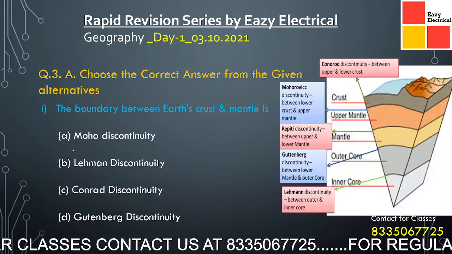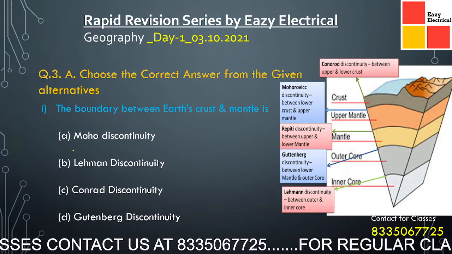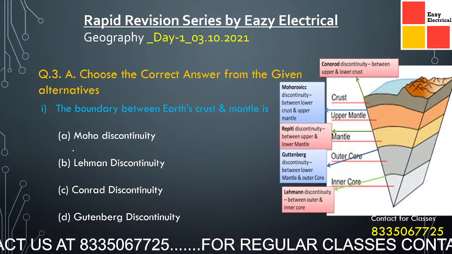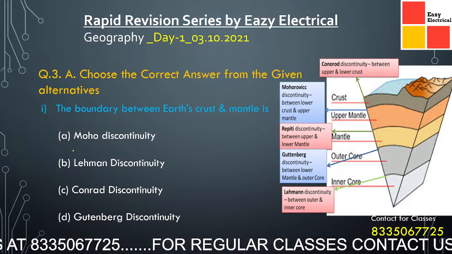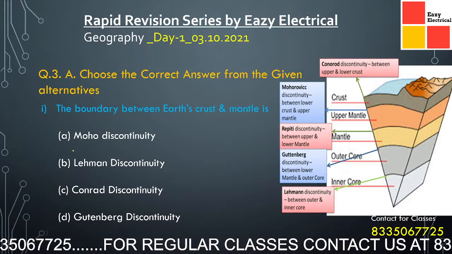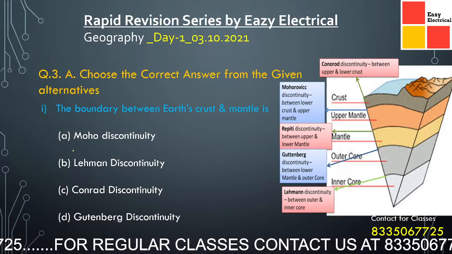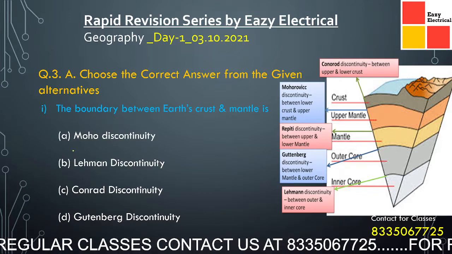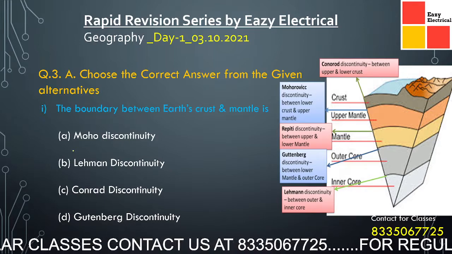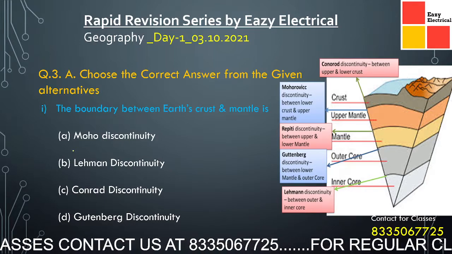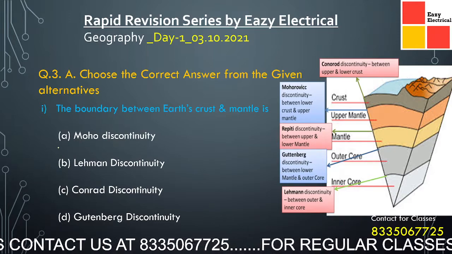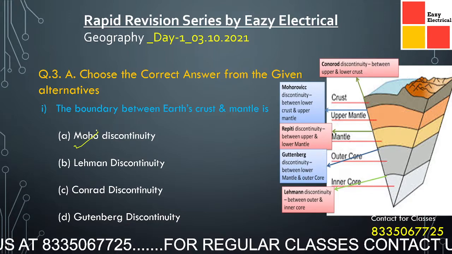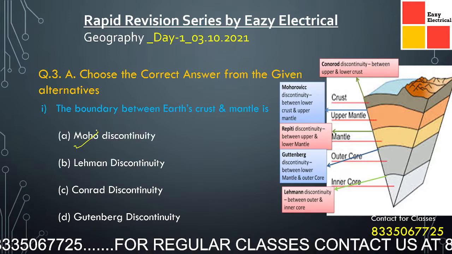Now coming to the next question. The boundary between the earth's crust and the mantle. Here see the diagram. You must note that the upper layer of the earth is called the crust, then the upper mantle, then the mantle, outer core and inner core. There are many boundary lines. Here the question is the boundary between the crust and the mantle. The answer is the Moho discontinuity. It is also known as the Mohorovicic discontinuity. You must read the other boundaries.